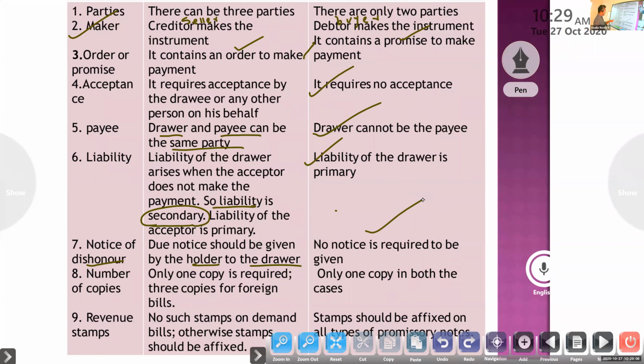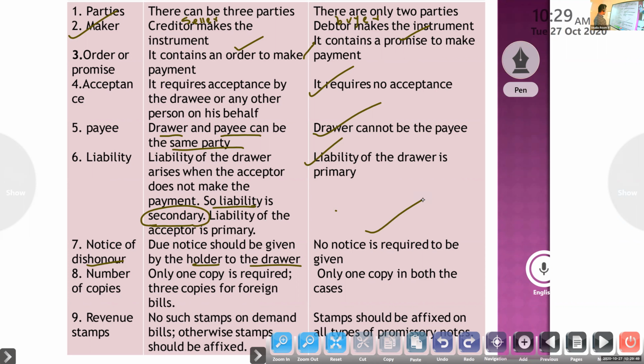Here we need the reason for dishonor, which we have to disclose by the holder. Sometimes the drawer will be the holder, so they have to get the reason for dishonor. If the holder is the drawer, they will approach a lawyer to note the reason of dishonor. That is known as noting, or protest. We have to do this because it is used for filing a case against the buyer. So due notice should be given by the holder to the drawer.